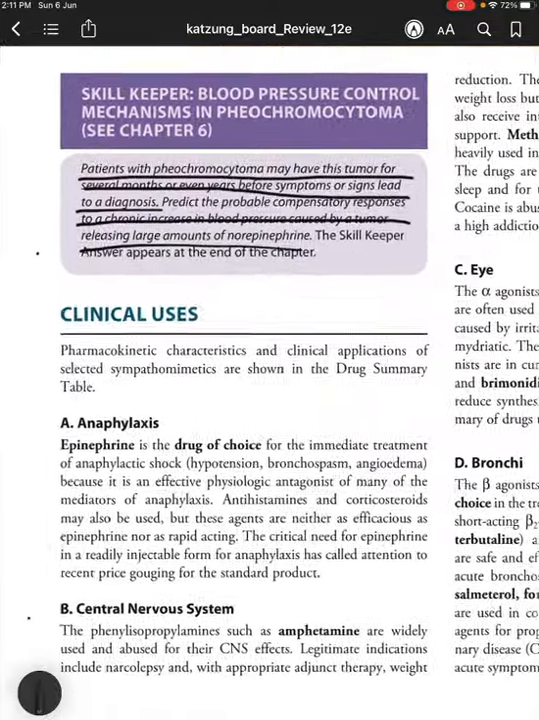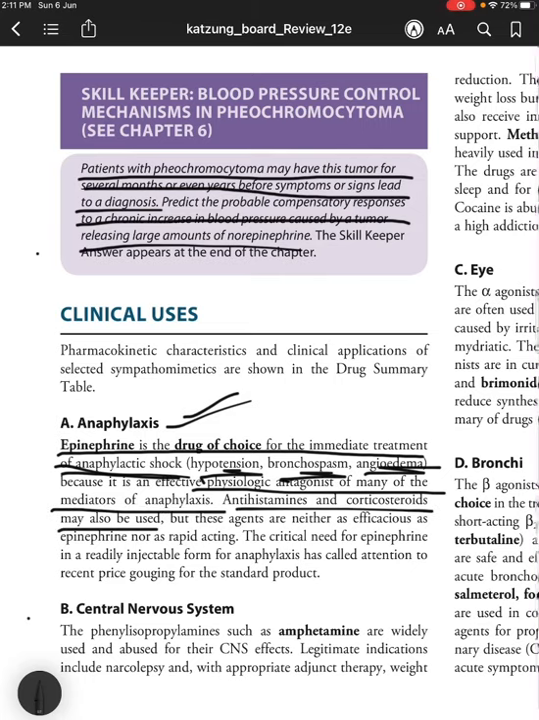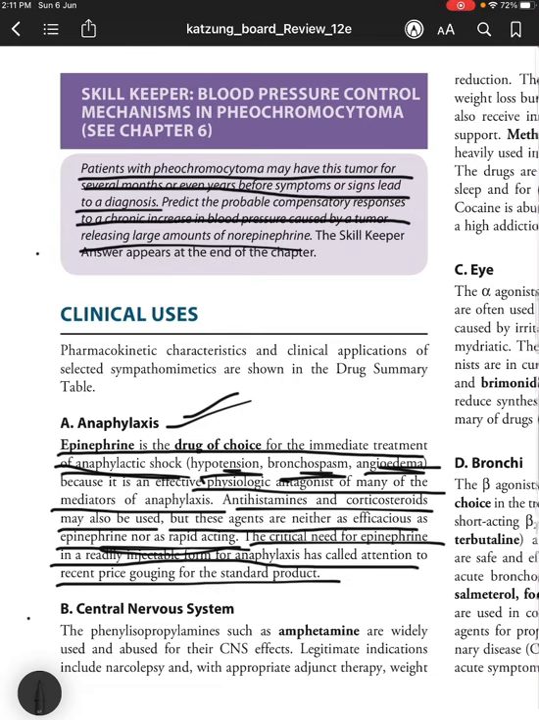So coming to the clinical uses, pharmacokinetic characteristics and clinical applications of selected sympathomimetics. Coming to anaphylaxis, epinephrine is the drug of choice for the immediate treatment of anaphylactic shock, hypotension, bronchospasm, and angioedema because it is an effective physiological antagonist of many of the mediators of anaphylaxis. Antihistamines and corticosteroids may also be used, but these agents are neither as efficacious as epinephrine nor as rapid acting. The critical need for epinephrine as a readily injectable form for anaphylaxis has called attention to recent price gouging for the standard product, EpiPens.